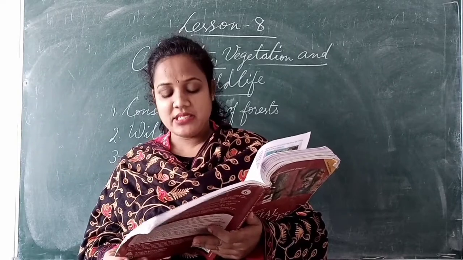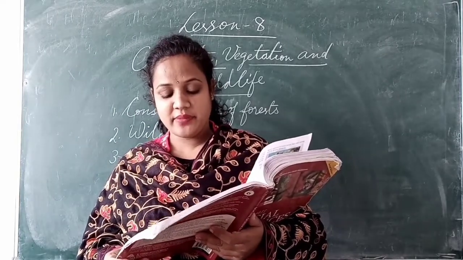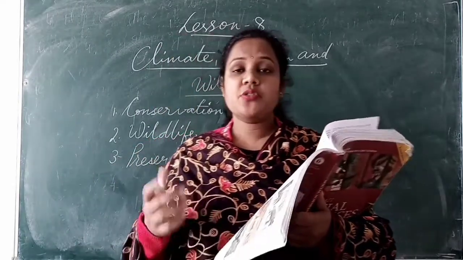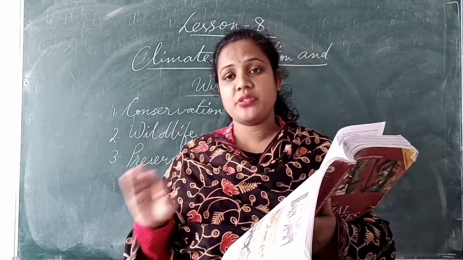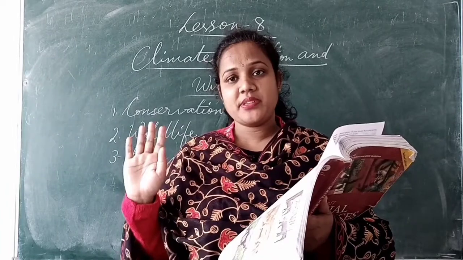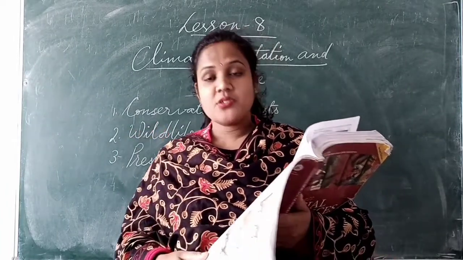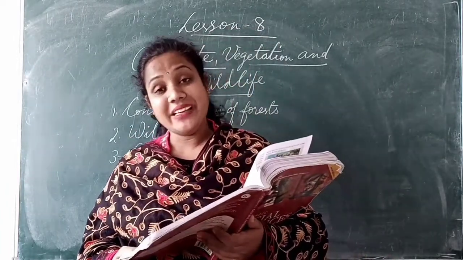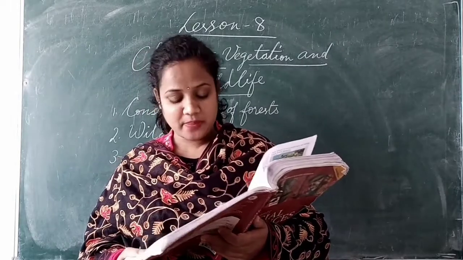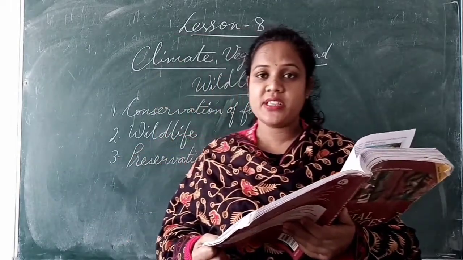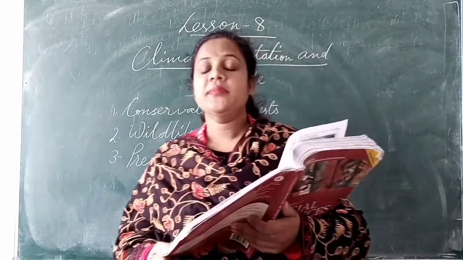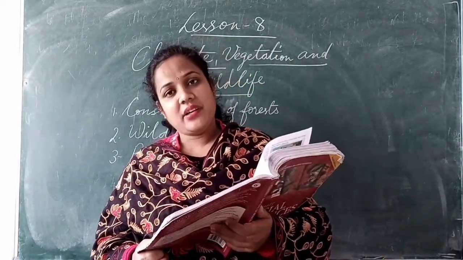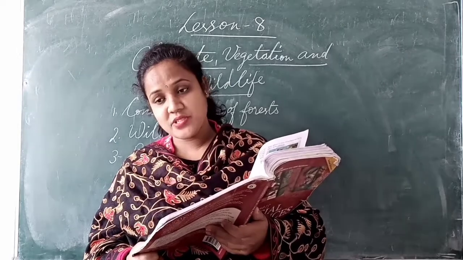To prevent such large scale damage, several steps have been taken. So the government has taken lots of steps to preserve the animals so that nobody kills them. They are preserved in the forest. So the government has opened wildlife sanctuaries, national parks, biosphere reserves. These are the places where the animals are kept in their own surroundings which they live in.